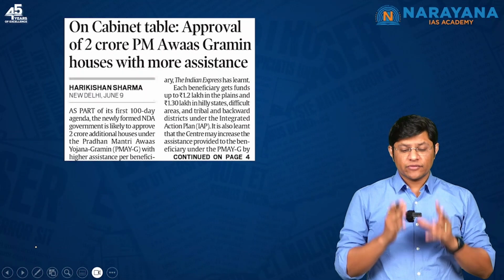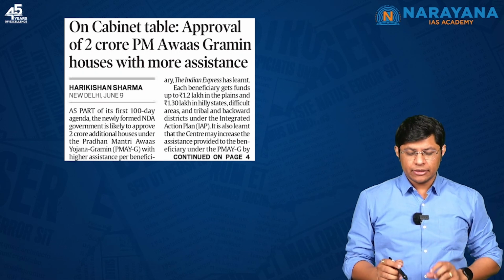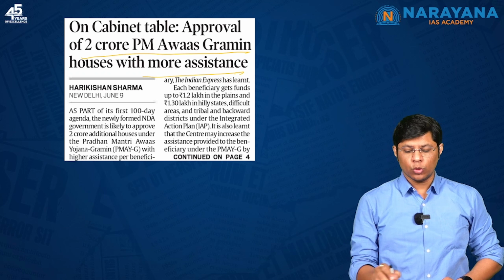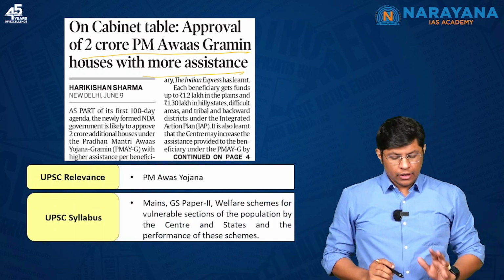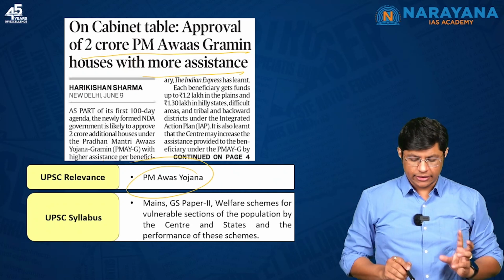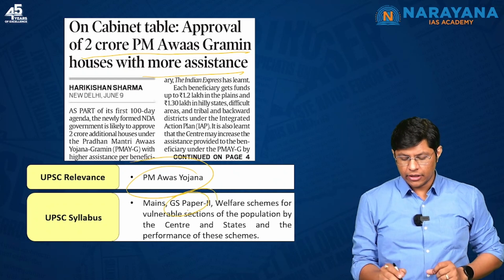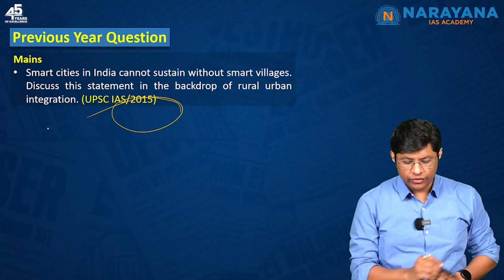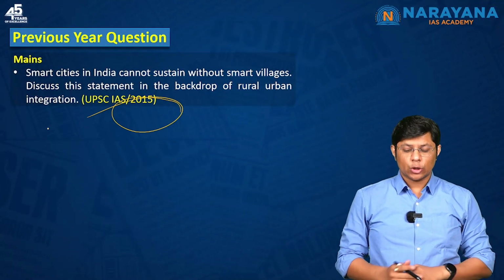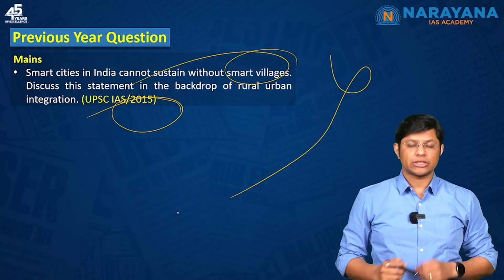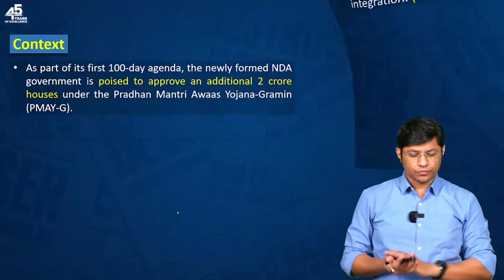Students, the title of the next topic is Cabinet approval of 2 crore PM Awaas Gramin houses with more assistance. So we need to understand Pradhan Mantri Awaas Yojana in this article, right? You can map this under GS paper 2. A previous question asked in the year 2015: smart cities in India cannot sustain without smart villages, right? So this is the question that was asked in the year 2015.